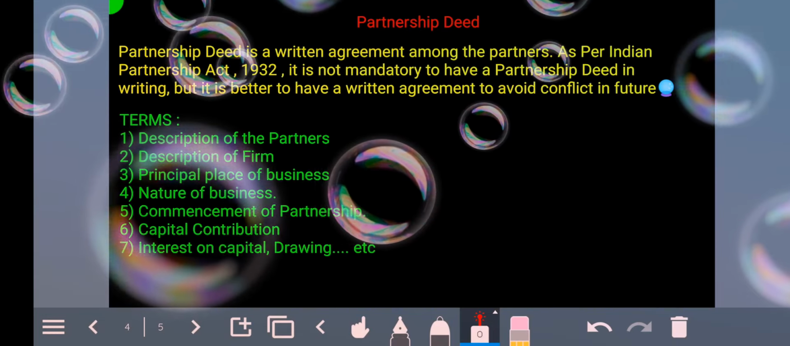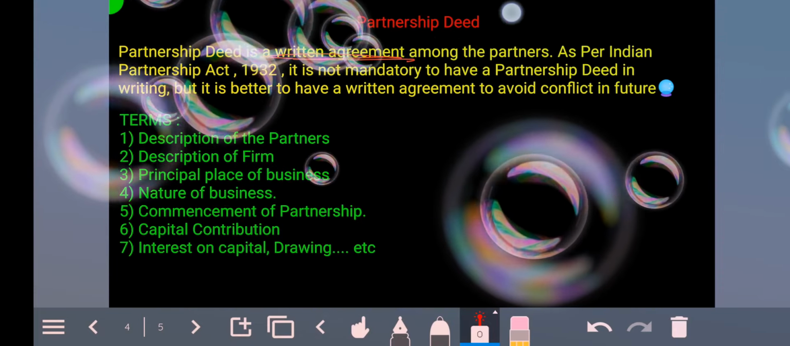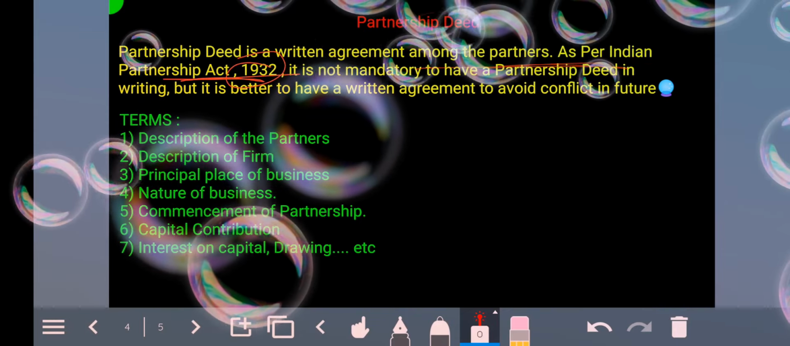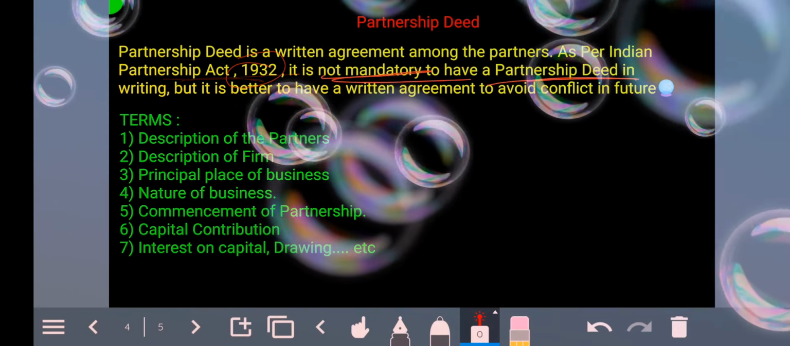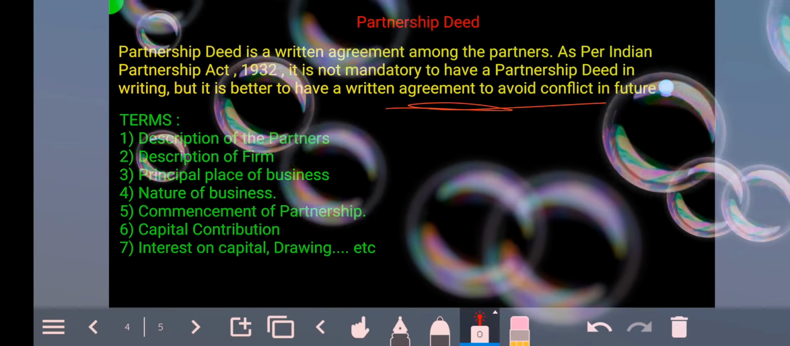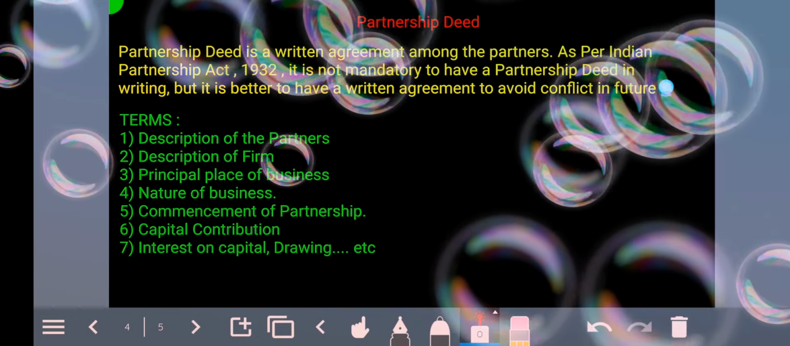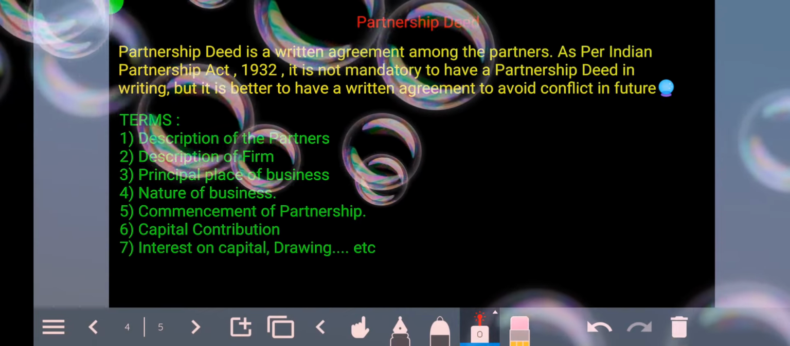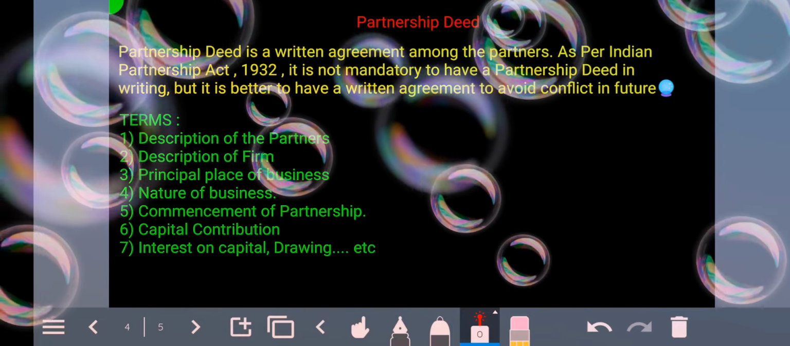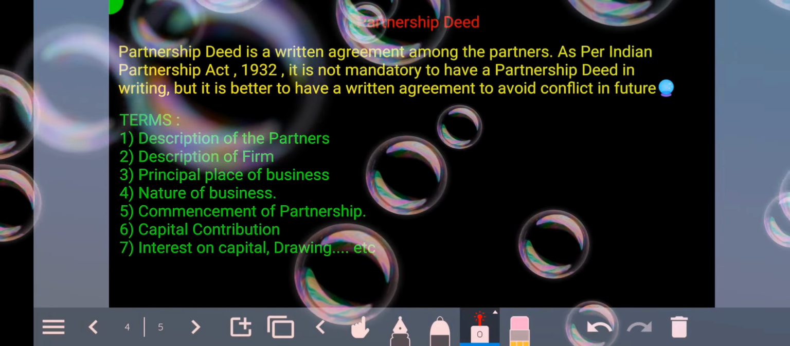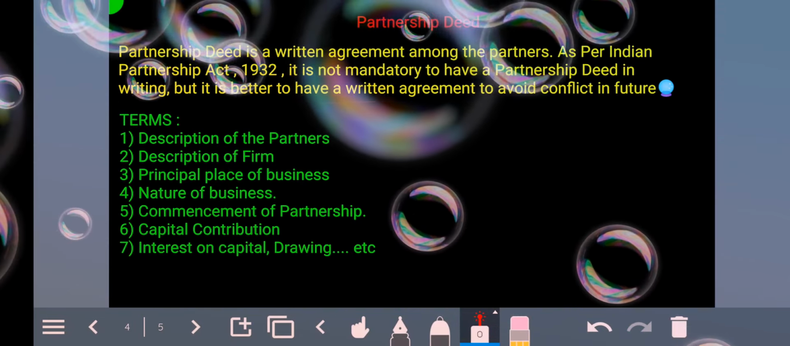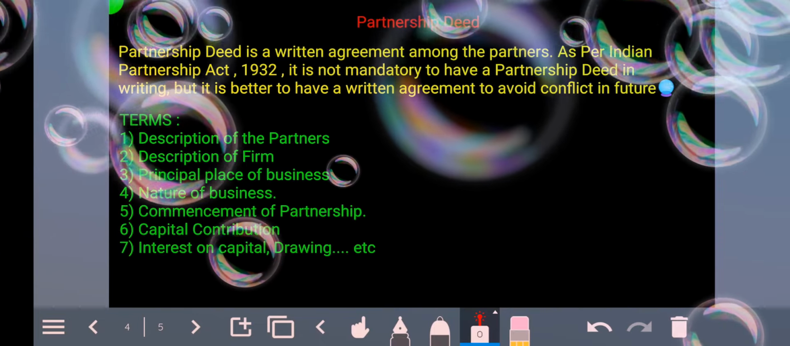Now if the partnership agreement is a written agreement, we say it is a deed among the partners as per the Indian Partnership Act 1932. It is not mandatory to have a partnership deed in writing, but it is a better option to have a written agreement to avoid conflict in future. Because I said something today, but as time and circumstances change, if the circumstances are against me, I could flip my words. So it is better to have everything in writing, so at no point could I avoid it, neglect it, or flip my words.